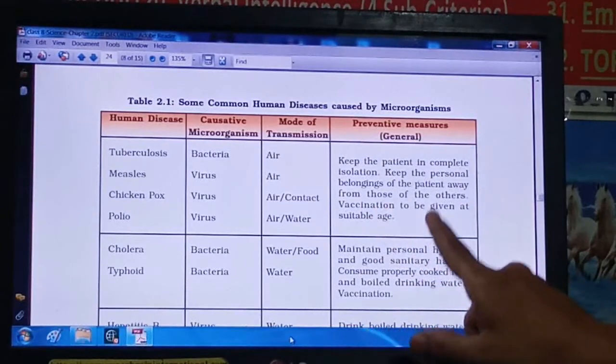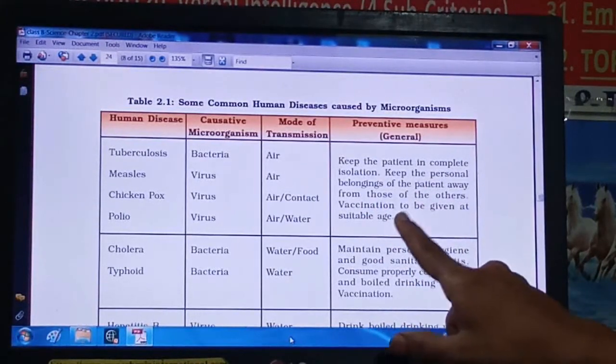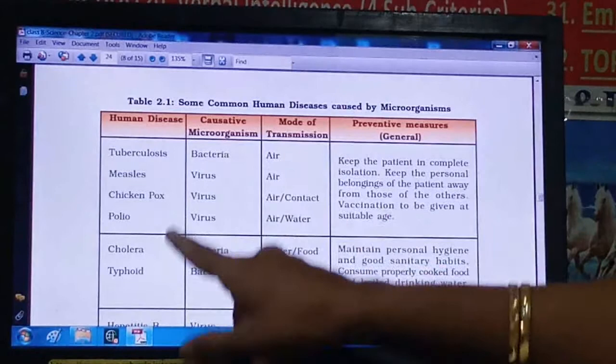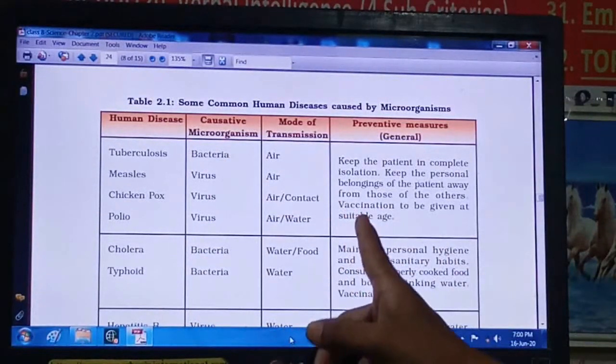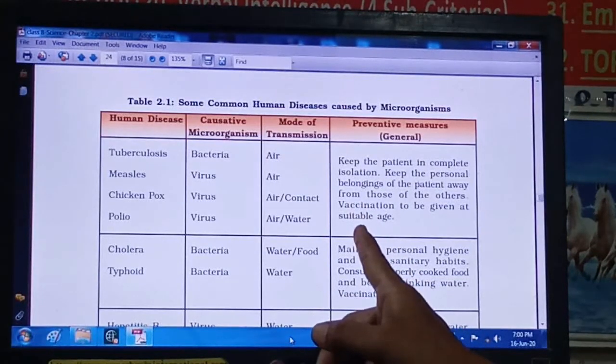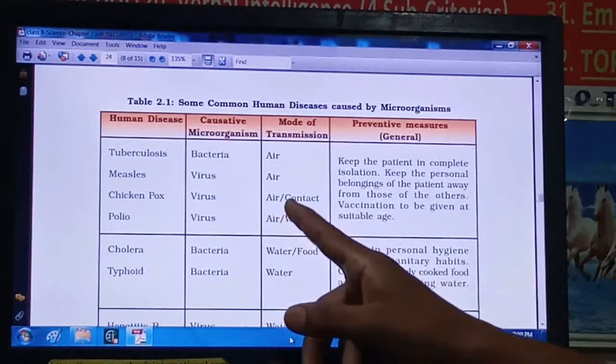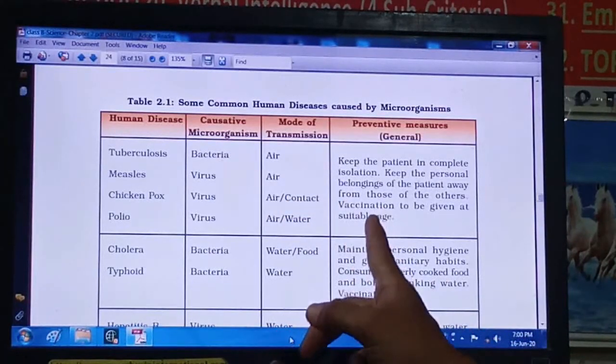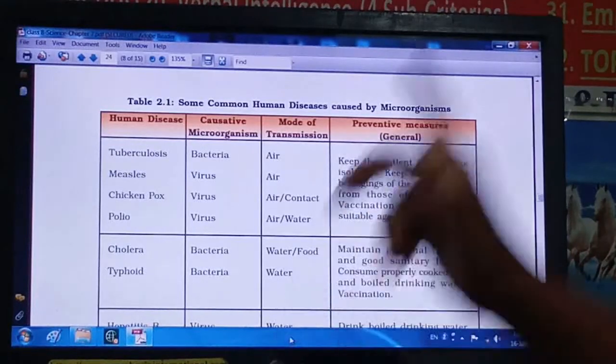Then vaccination should be given at a suitable age. For most of these diseases, vaccines are available. So that should be given to the person at the particular age, so this disease will not occur. We have seen yesterday how vaccination prevents diseases in future.